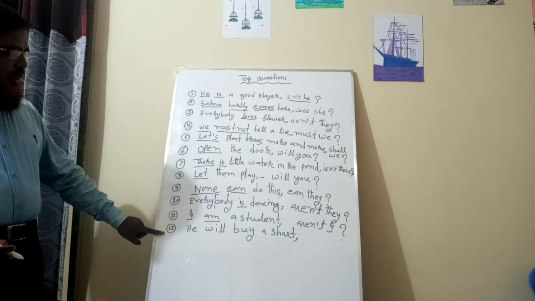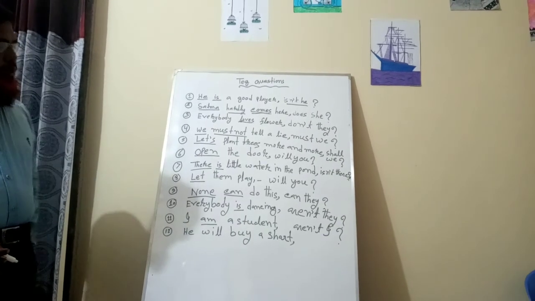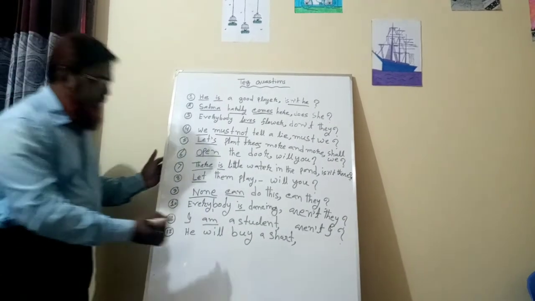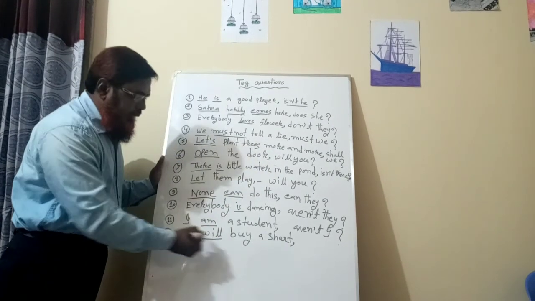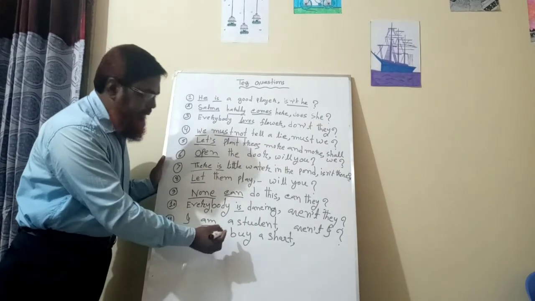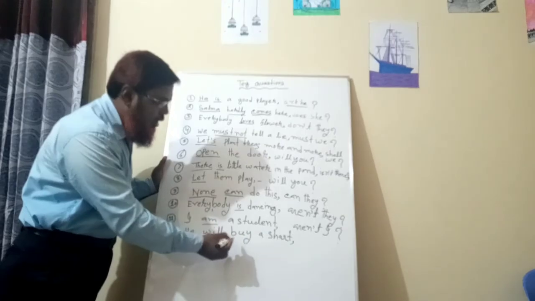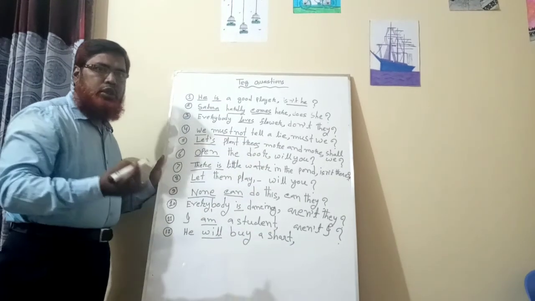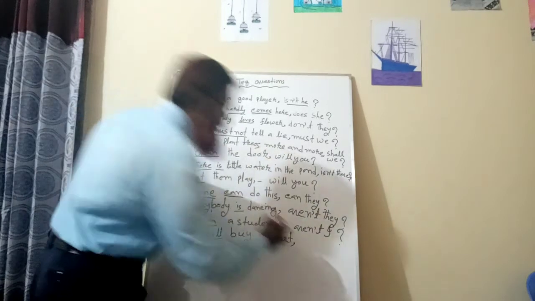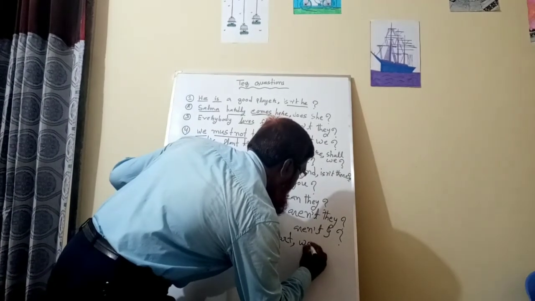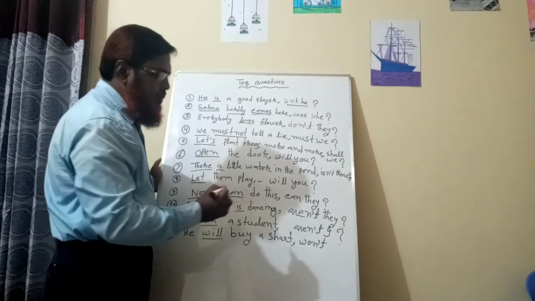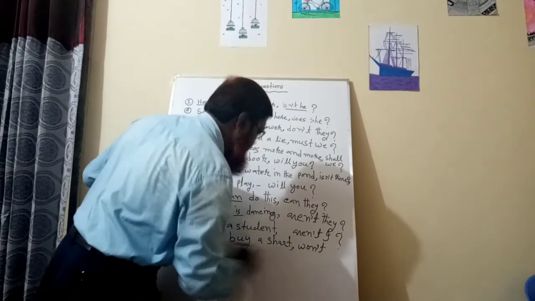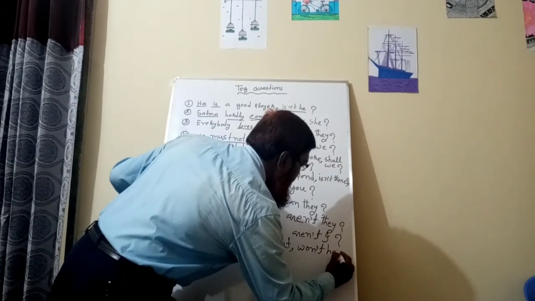The last sentence is, he will buy a shirt. Here the auxiliary verb will is present. As there is no negative word, we will have to use not, but we will not shorten it on our own. Remember that will not is always written in full. Then the subject he.